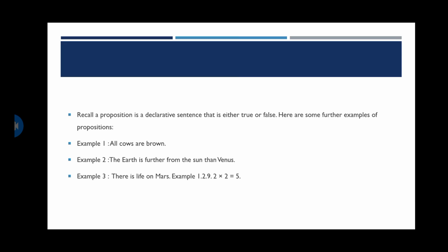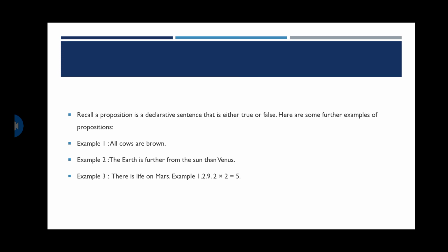Let us see the second one. The earth is farther from the sun than the Venus. Even if we don't know about the solar system, we can say that it may be farther. If they are at the same place, it will be false. If the earth is before the Venus, it is true. If earth is far away from the Venus, it is even true. Any case will be either true or false, true is possible, even false is possible. So we won't bother about whether it is true or false. So it is a proposition.